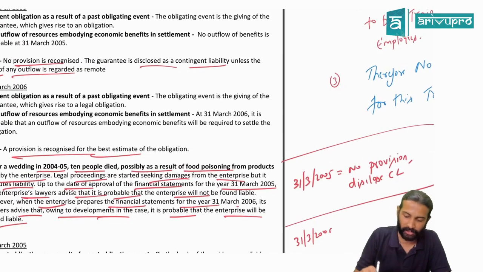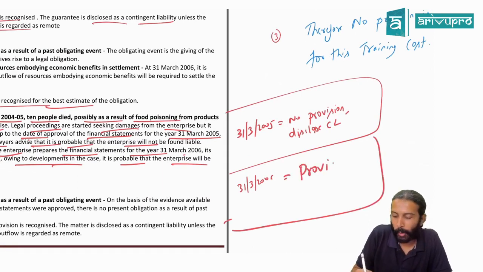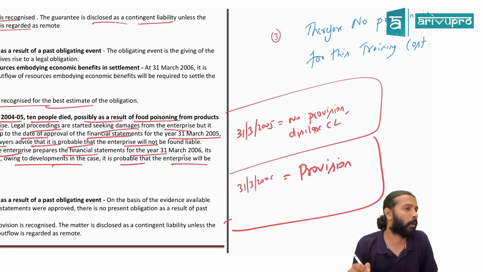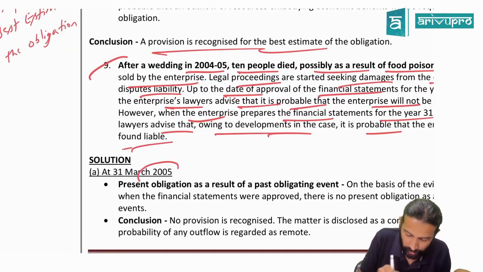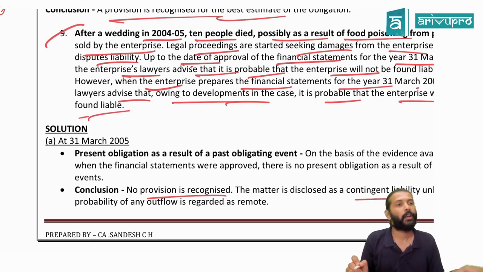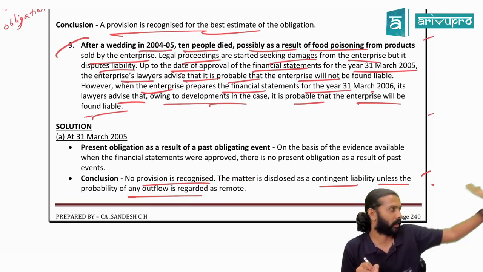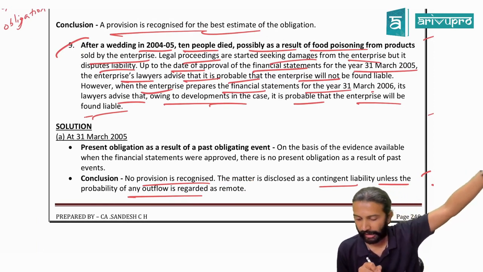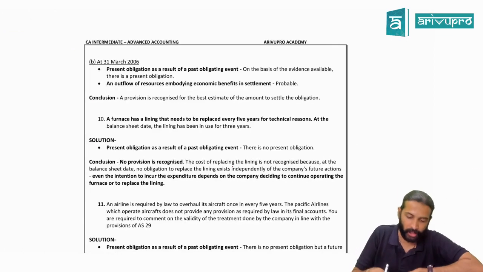That means now what will you create, sir? Still will you disclose a contingent liability or will you make a provision? So you make a provision. When? Only in the second year. For what amount? Best estimated amount required to settle that obligation. That is your short answer. Are we okay now? That is what they've given here. As on 31st March 2005, no provision is recognized. Only you can disclose it as a contingent liability. This line I'm not reading for the time being: unless the probability of outflow is regarded as remote. We have not yet touched upon this, so I'll leave that. That I will tell you as a separate section. So first year, no provision, but disclose it as a contingent liability.